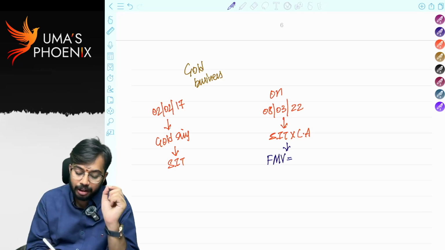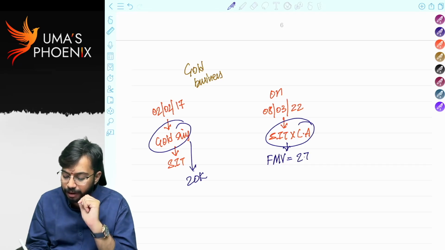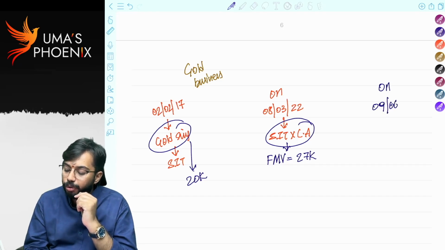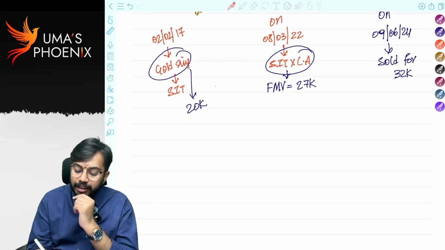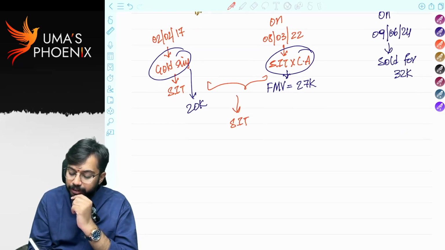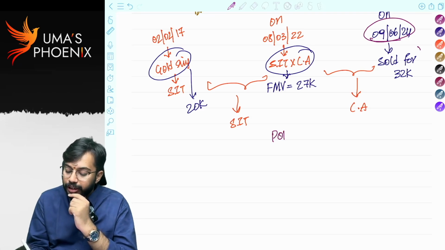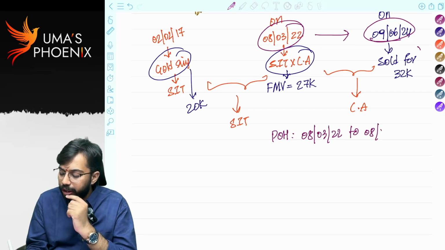Whenever I convert stock in trade into a capital asset, we have to take the fair market value. See, the gold ring was purchased for 20,000, but on the date of conversion, the fair market value is 27,000. On 9th June 2024, this gold ring is sold for 32,000 rupees. For this period, it is stock in trade. For this period, it is a capital asset. I sold the gold ring on 9th June 2024. So in this case, the period of holding is 8th March 2022 to 8th June 2024.